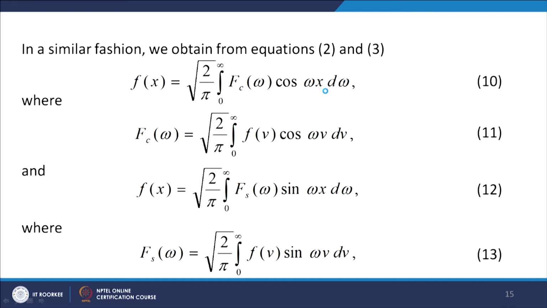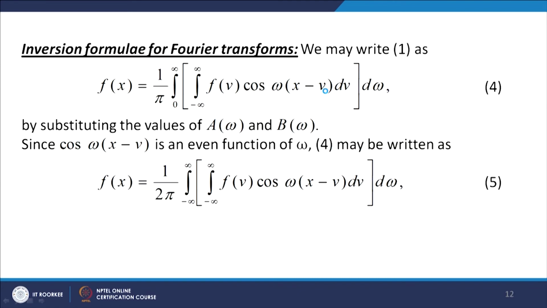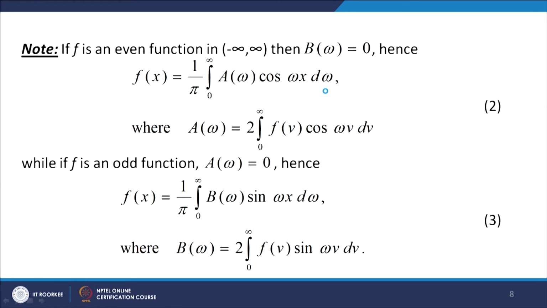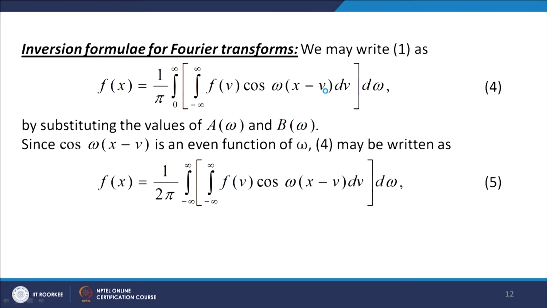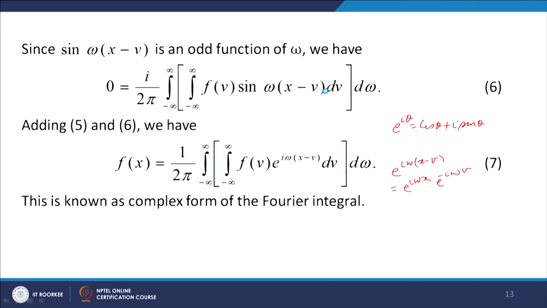In a similar manner, we can obtain from equations 2 and 3. Let us look at equations 2 and 3. Yes, from here, f(x) equals 1 over pi, integral 0 to infinity of F_a(omega) cos omega x, and we will get it in two parts.